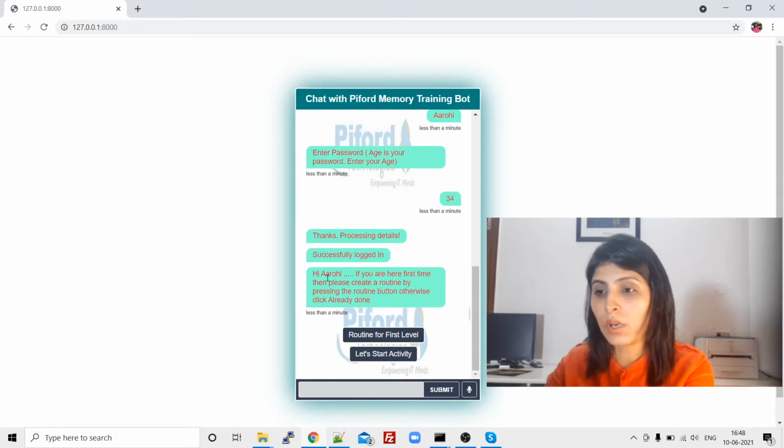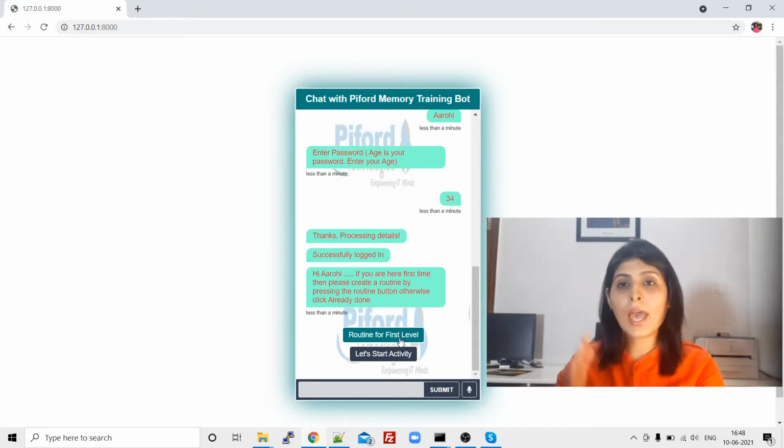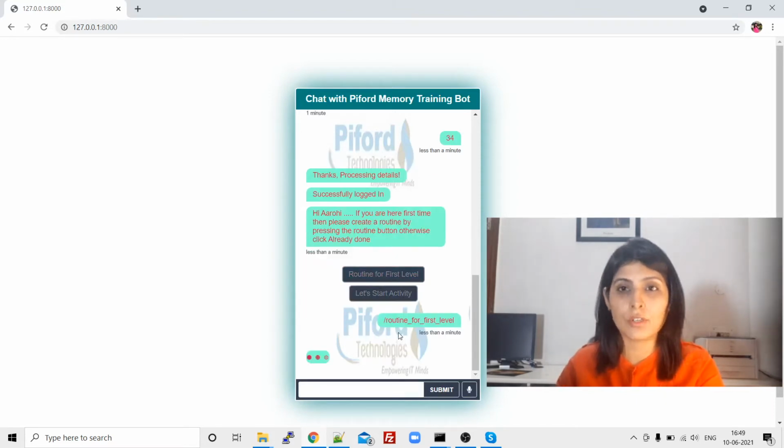Now the chatbot is saying that if you are a first time user, then you have to create a routine for you. This routine simply means at what time of day you want to train your memory and how many hours in a week you can train your memory, right? So let's say I'm a first time user, so I'll click on this routine for first level user, okay?